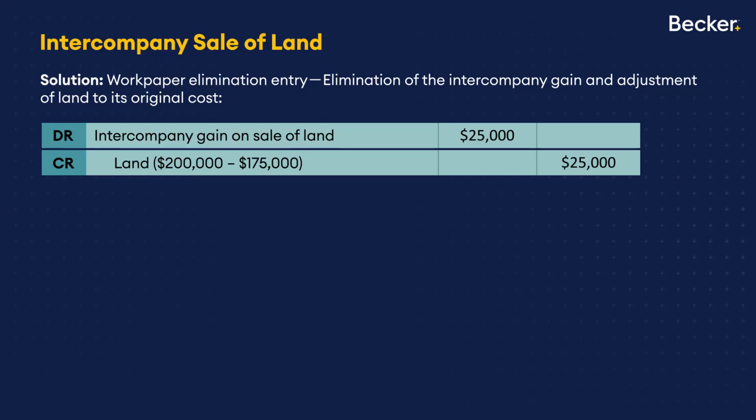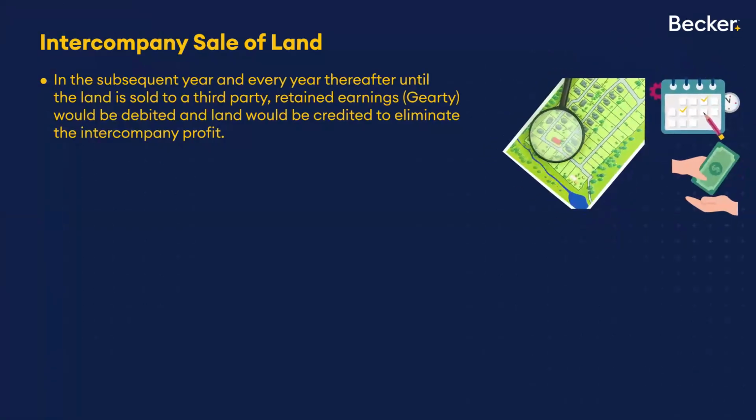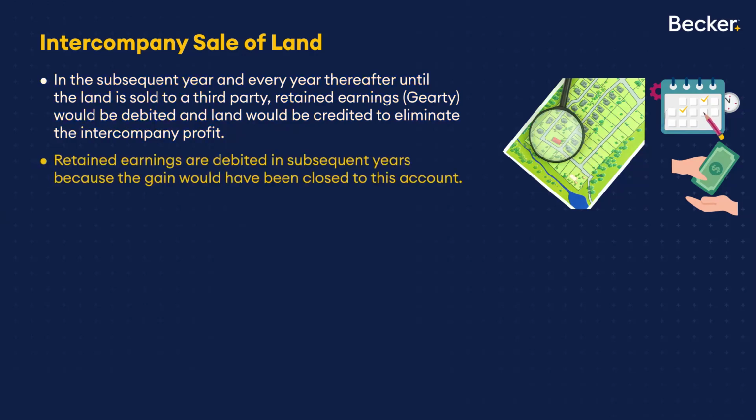Now, what happens after that? Well, every year thereafter, the gain or loss has already happened. So it's going to continue to be there, but now it's rolling into retained earnings. So that would be affected in subsequent years because that's where it would have been closed to.